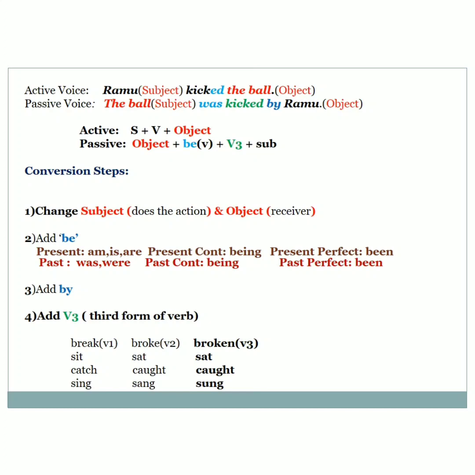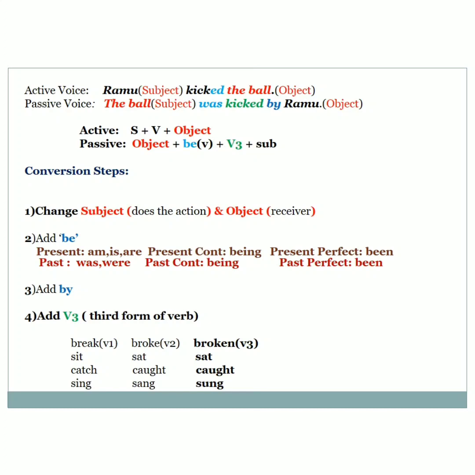Active voice is mainly used in our day-to-day conversation where we want to highlight the action that is done by the subject. Here the action that is done by the subject is kick the ball. So we use active voice in such situations. And why do we want to use passive voice? Passive voice is used when we want to highlight what happened to the subject.